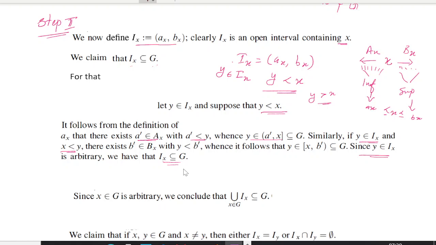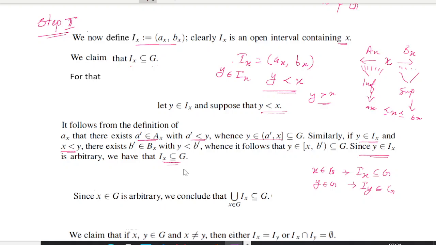Then if this is the case, if I am taking an x belonging to G, I am getting an Ix contained in G. Then if I am taking a y belonging to G, similarly I will get an Iy contained in G. So go for this collection, Ix, Iy.